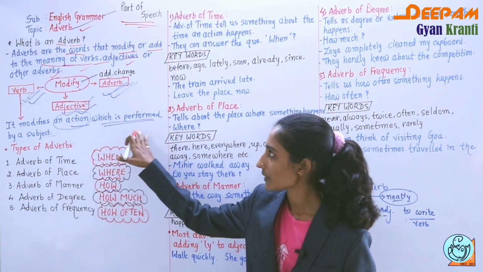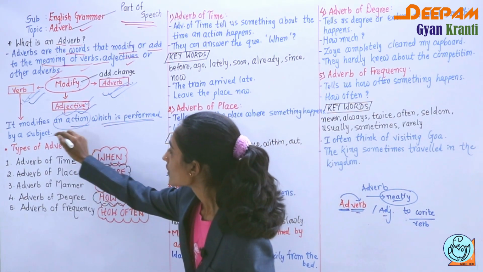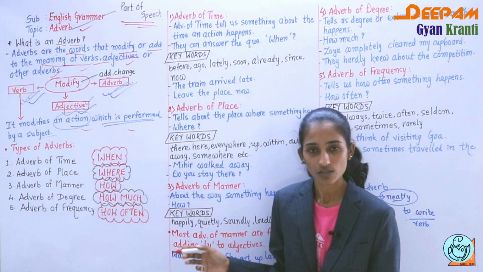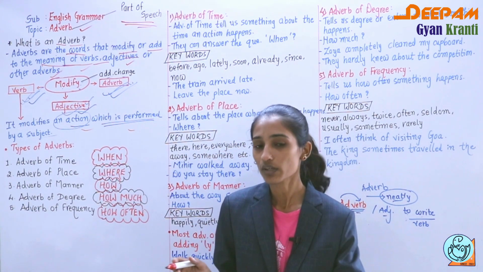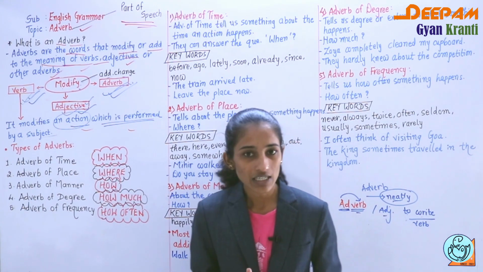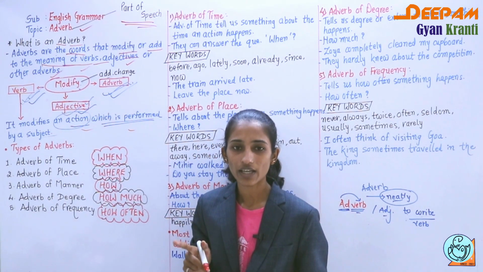So adverb modifies the action which is performed by a subject. I hope it is clear to you: the words which add or modify the meaning of verb, adjective or adverb are called adverbs.